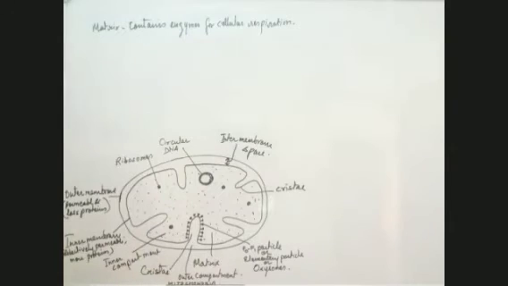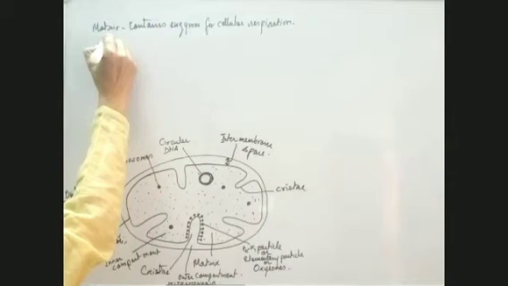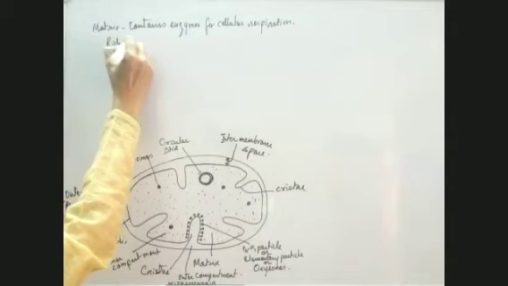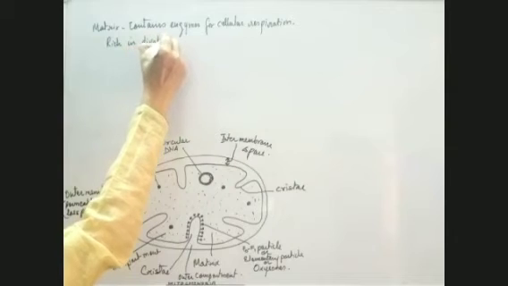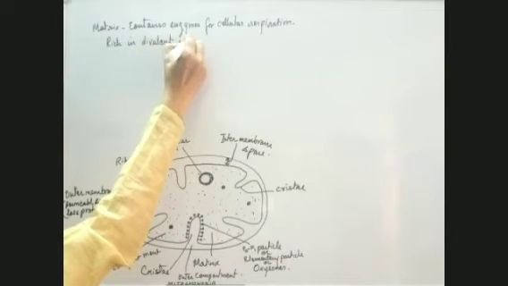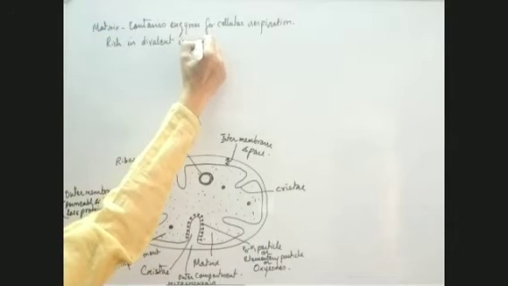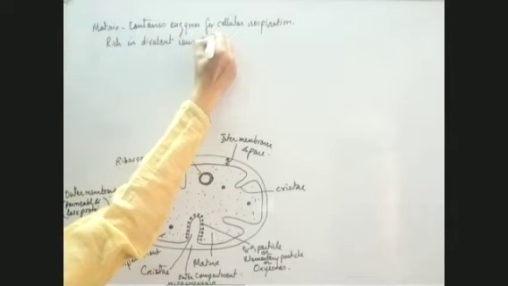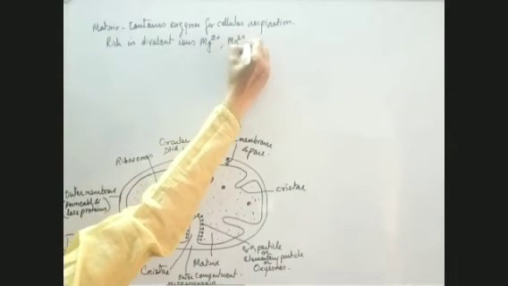At the same time, the matrix has one more thing. It is also rich in divalent cations, divalent ions like magnesium, Mn (manganese), and iron.